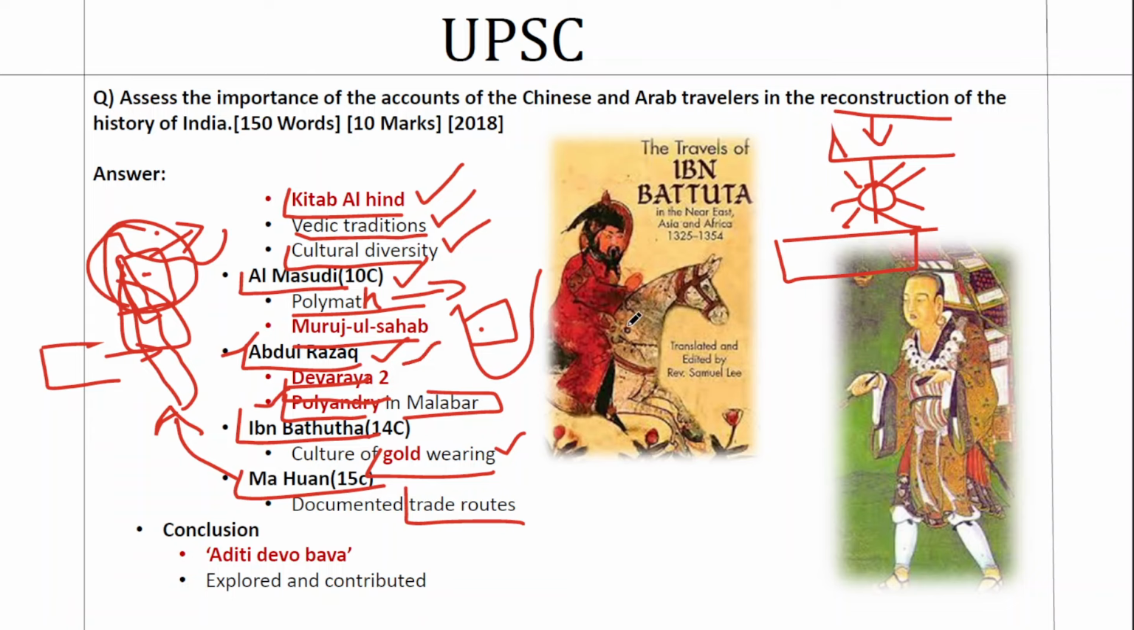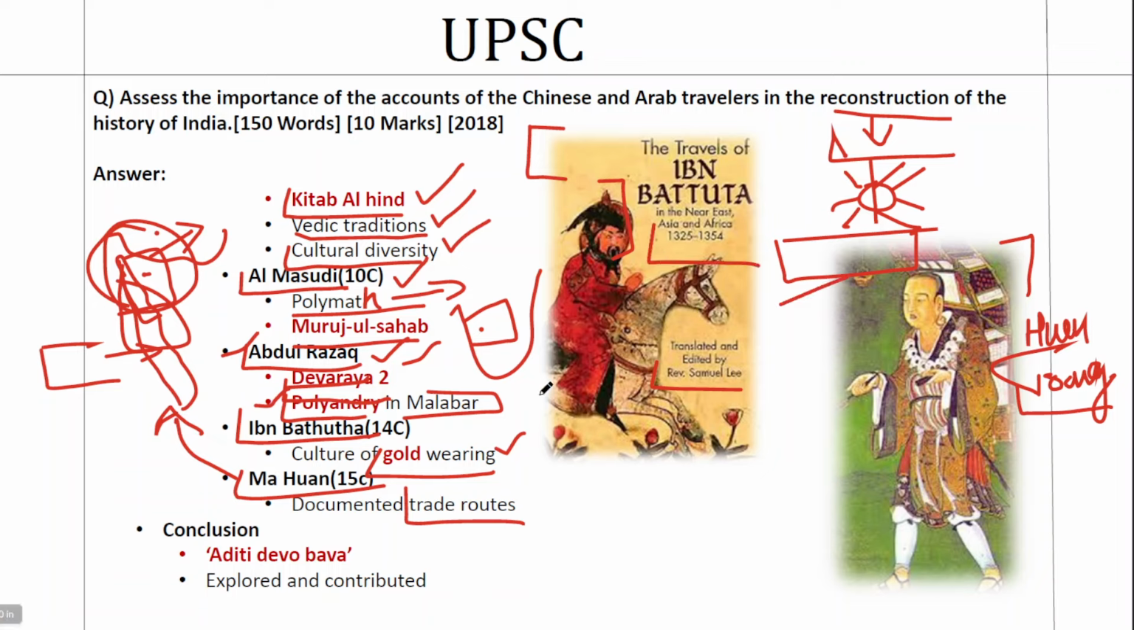Now, how do we conclude this? I have added some pictures for your reference, just to incite your interest. This is Huan Sang. It's a representational picture. We don't know how exactly Huan Sang looked, but this is a representational picture of the Chinese traveler. And this is the cover page of the most famous work on Ibn Battuta by Samuel Lee. This is how an Arab traveler should have looked in the 14th century. So that's an interesting value addition for you to generate interest in history.